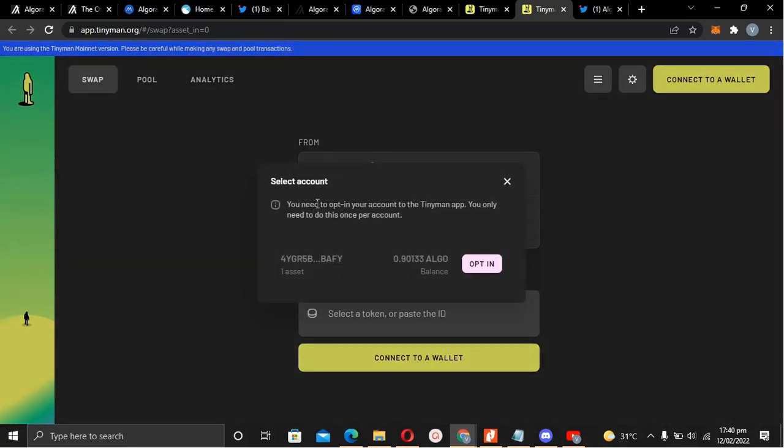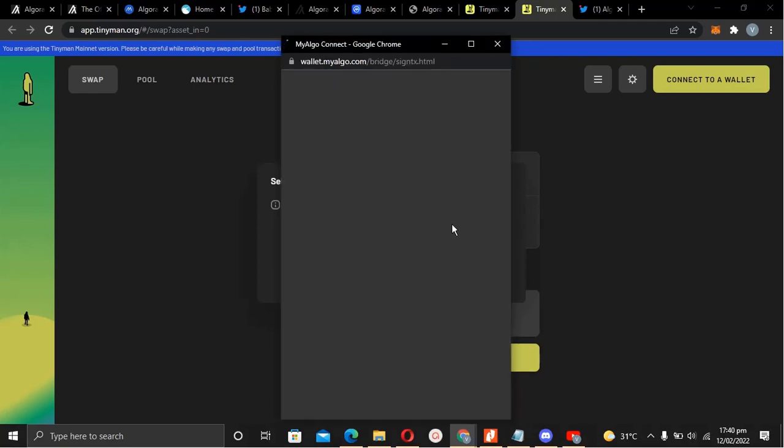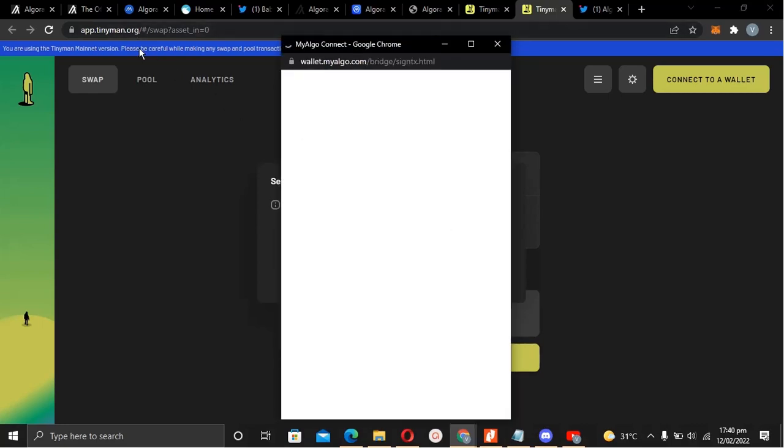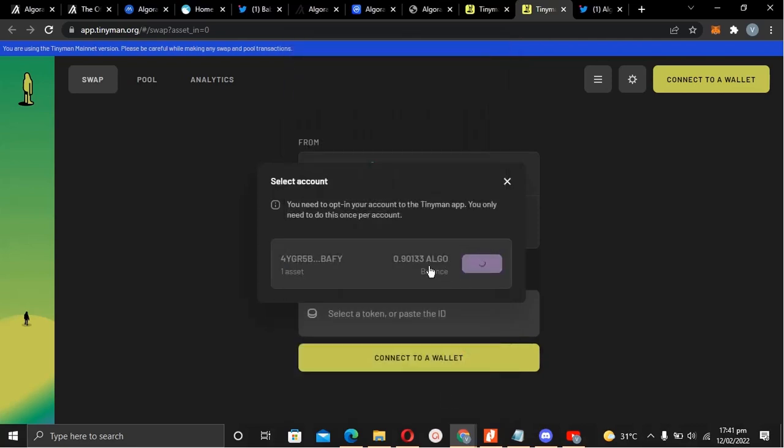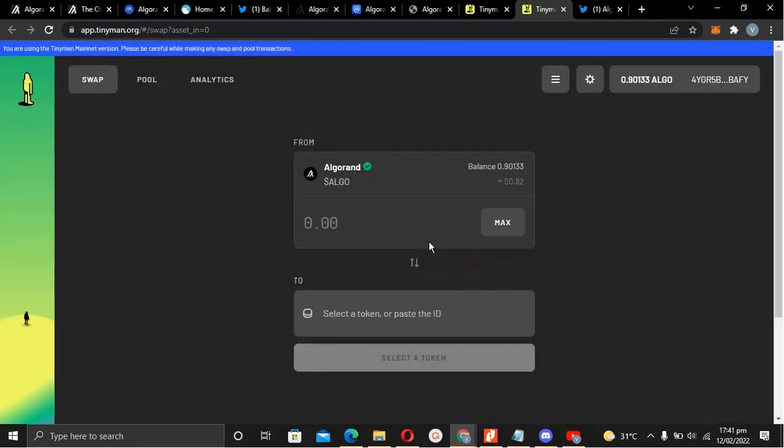You need to opt in your account to the Tinyman app. You need to do this once per account. So for this account, I'm going to opt in. If you've not used that account before, you need to opt in that account. Let's quickly load up. I'll put in my password. All right, I've signed that, and this is taking place right now. It's like when you approve your wallet on your normal DEX, that's what happens here.